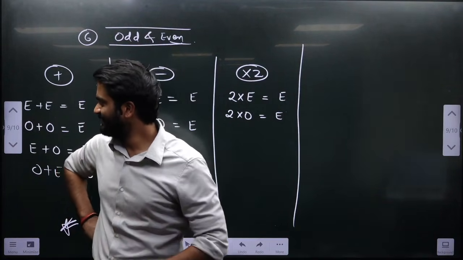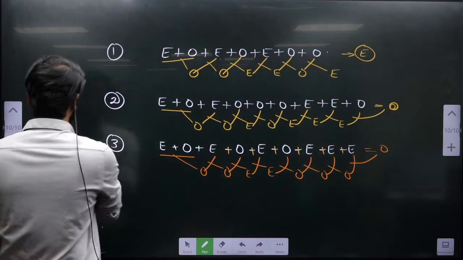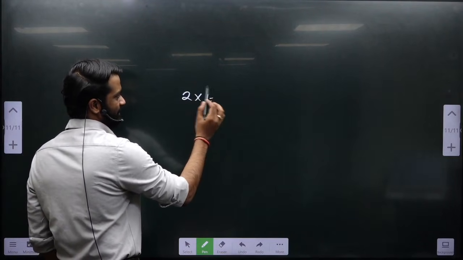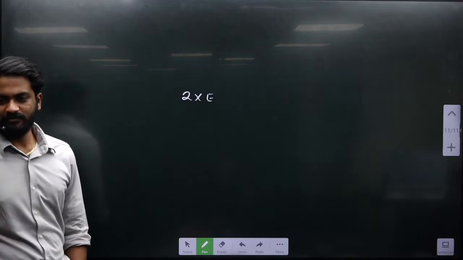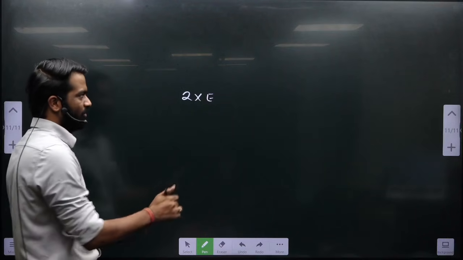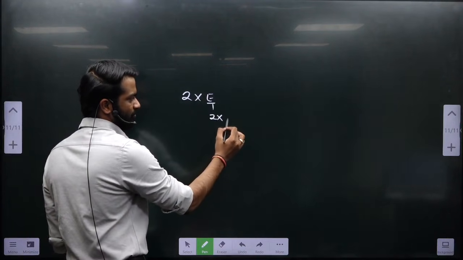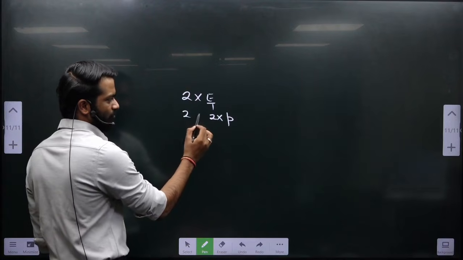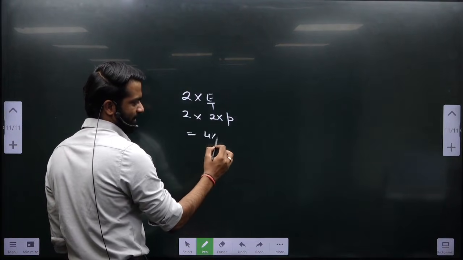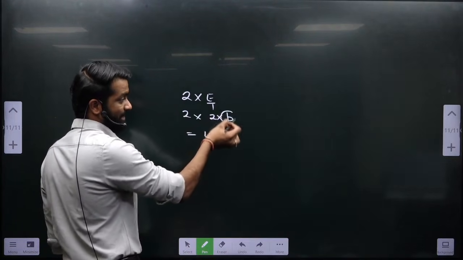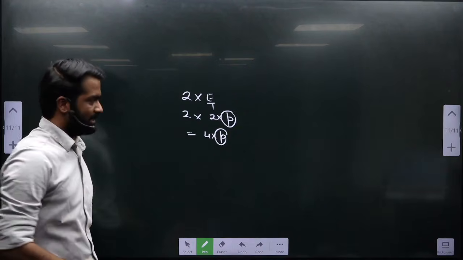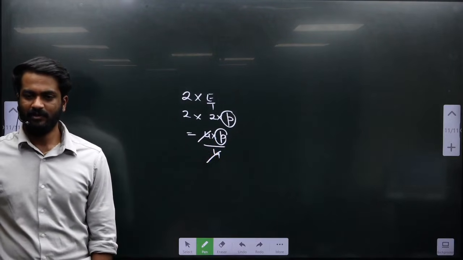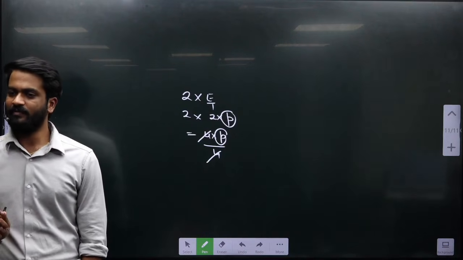Now you used your brain, otherwise you just get stuck. Yes. Look, 2 into even, whatever I have taught you is sufficient to answer anything now. 2 into even, I told you even is nothing but some 2 into some p. At least a factor of 2 will be there if it is an even. You have multiplied by 2, so the new thing will be 4 into some p. That p could be nothing but the remaining in the prime factorization, anything can be there. Now if you are dividing this by 4, yes, it can always be divisible. So 2 into even number is always divisible by 4.